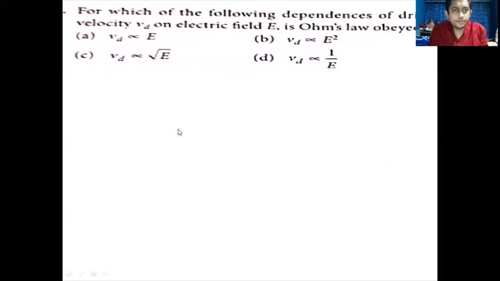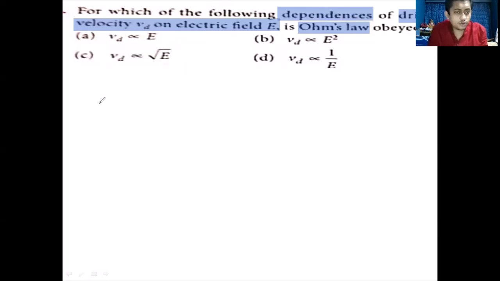So next question: for which of the following dependences of drift velocity Vd on electric field E is according to Ohm's law? It means which relation, which dependence between electric field E and drift velocity Vd is right out of the following.